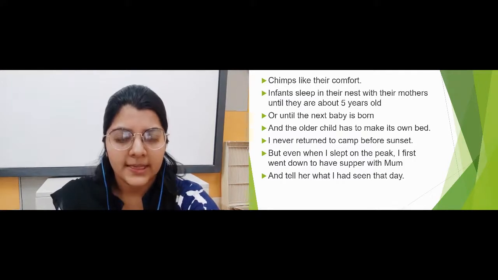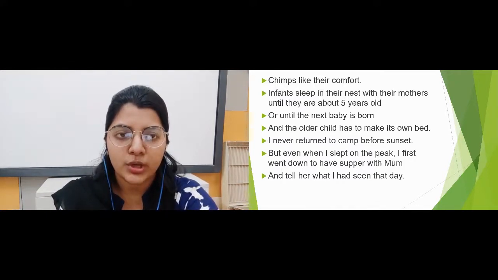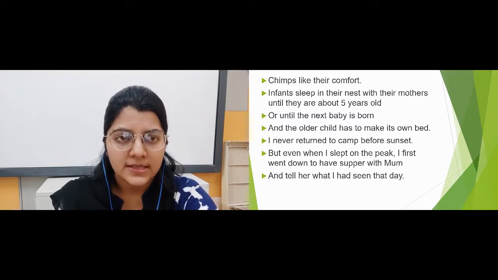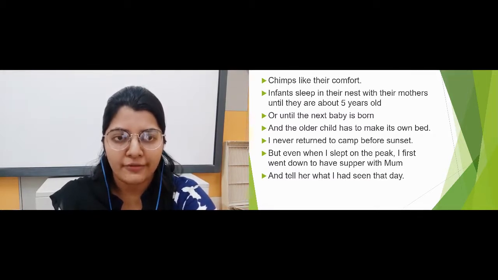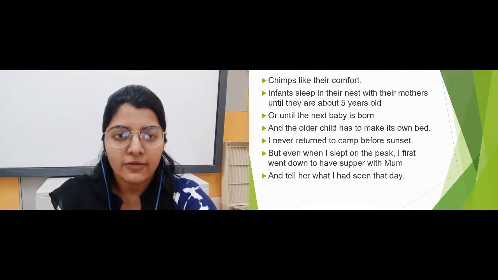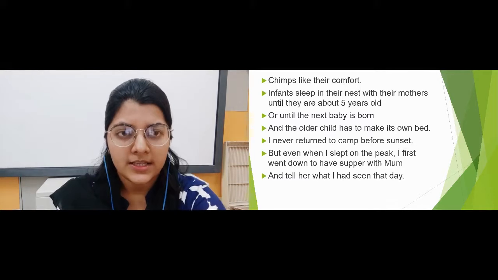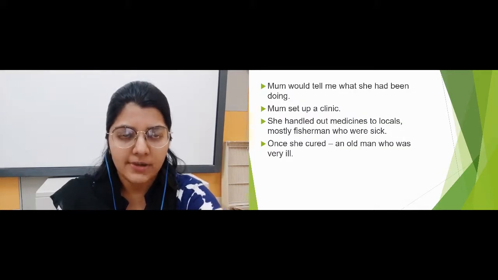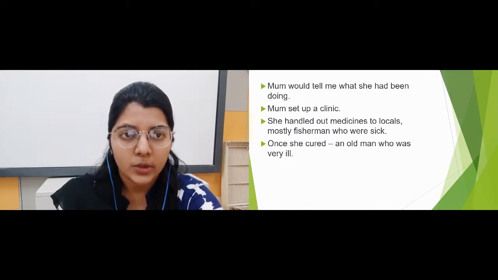And then the author is saying that he would never go down before sunset. He would always go down after sunset, and then he would have a discussion with his mom about whatever things he had done throughout the day. His mom had set up a clinic, and once she had cured an old man who was very ill.